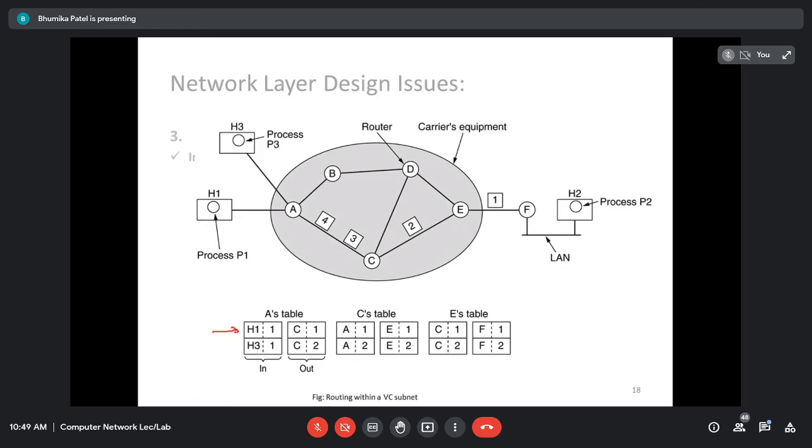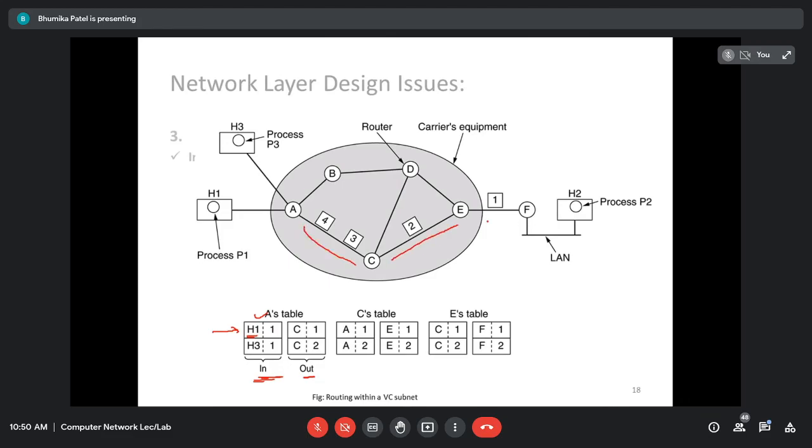Right? So the routing table is going to have two types. One is the in, second is the out. So in the portion you can see incoming packets. For the out, it is outgoing packet. So whenever router A is arriving some packet, it is going to use this. So it is coming from the host 1. So here it is entry host 1, and it is a circuit number as a path, right?